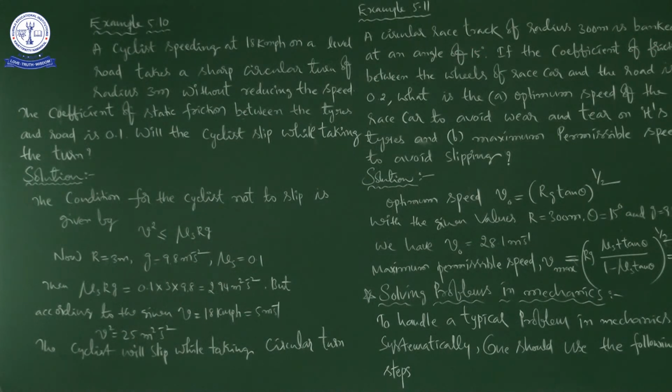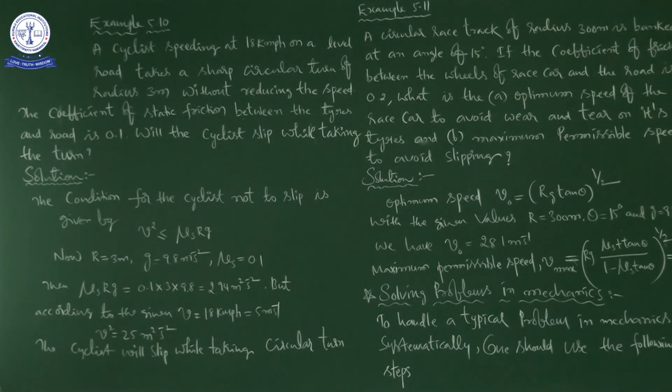If the coefficient of friction between the wheels of the race car and the road is 0.2, now he is asking to find: A, what is the optimum speed of the race car to avoid wear and tear on its tires, and B, the maximum permissible speed to avoid slipping.